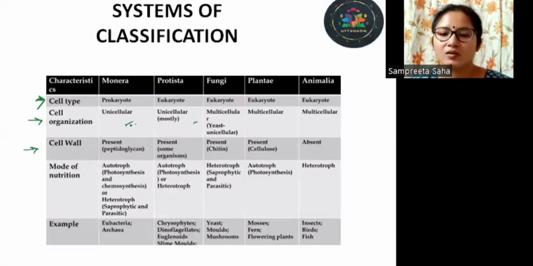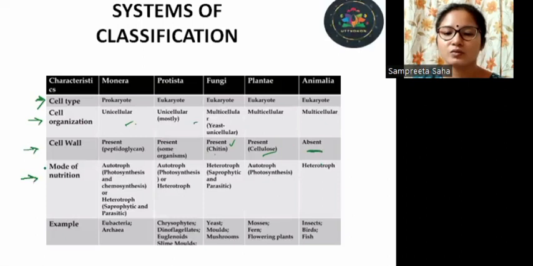Next, we have the cell wall. Monerans do have a cell wall, but the nature is different. It is made up of peptidoglycan. In protists, the cell wall is present in some organisms, but it is absent in most. Cell wall is present in fungi also, and it is of a different nature. It is made up of chitin. Plant cells also have a cell wall just like the fungal cell, but the composition and nature are different. They are made up of cellulose. The group which is devoid of any cell wall is Animalia.